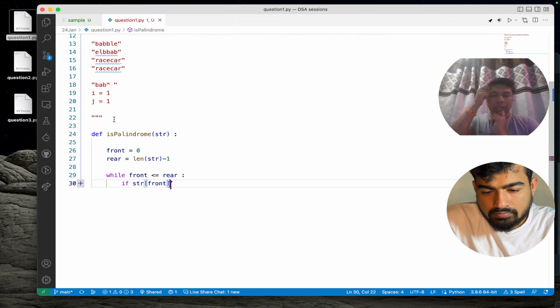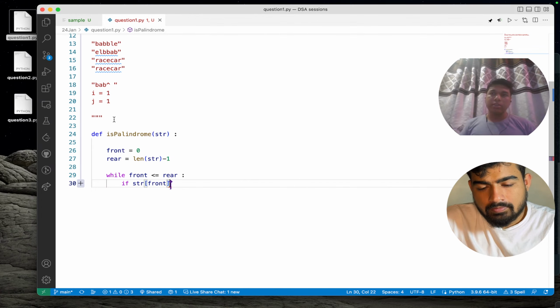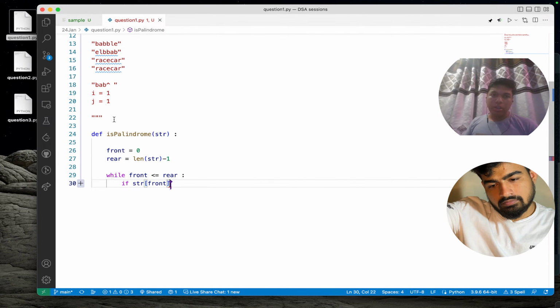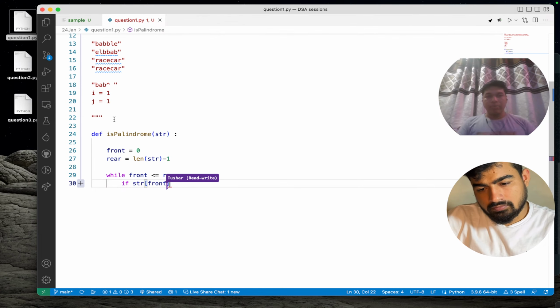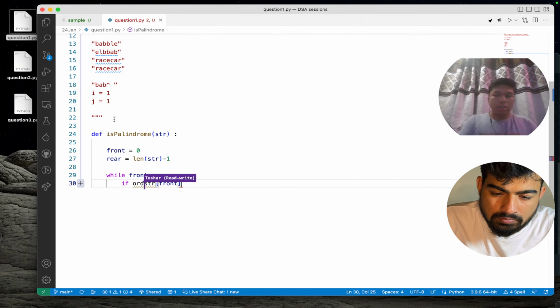There are two ways to do it. Either we can use the inbuilt function isalpha, but I think we should avoid it, and go with the normal way, that is checking the ASCII value. So I will choose the ASCII value, that is ord of a particular element.